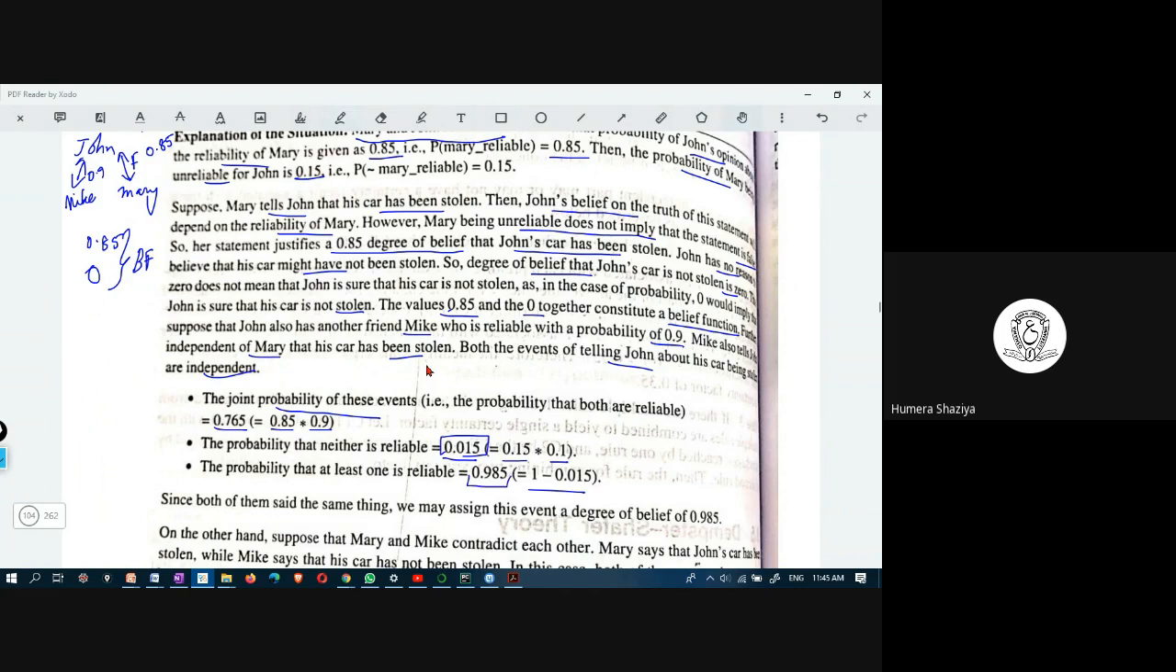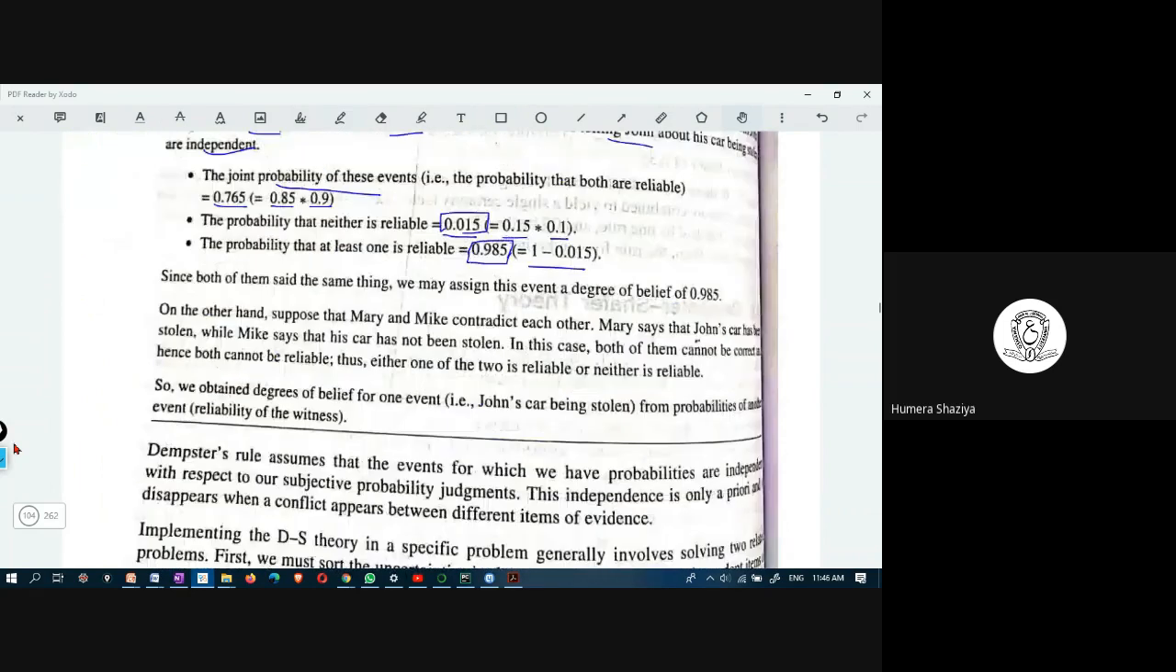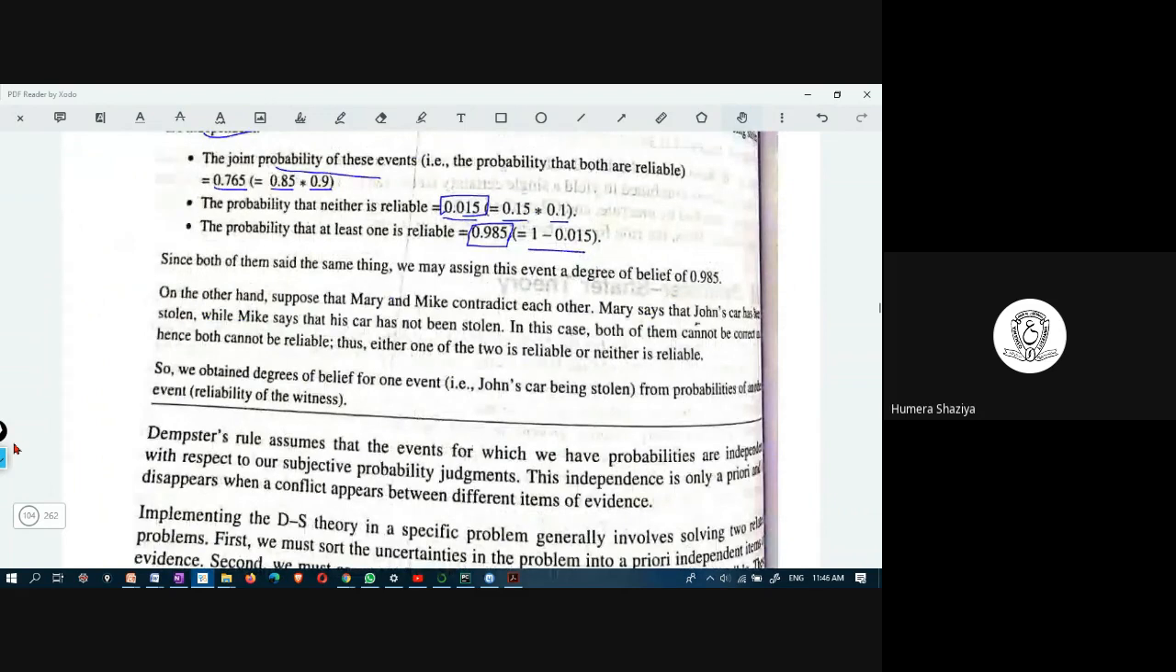It means that this is the degree of belief, 0.985. And 98% is the belief that the car might have been stolen. Because of all these computations, we arrive at this probability value. Since both of them said the same thing, the degree of belief is 0.985.